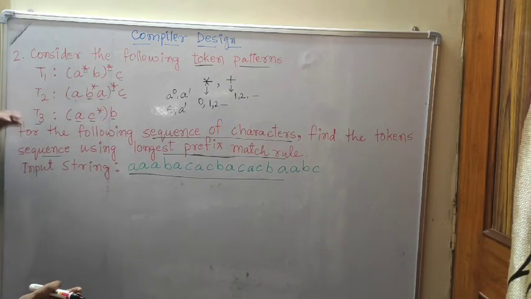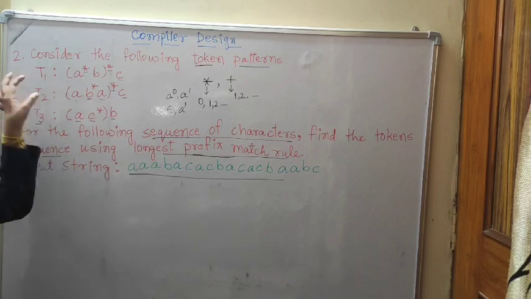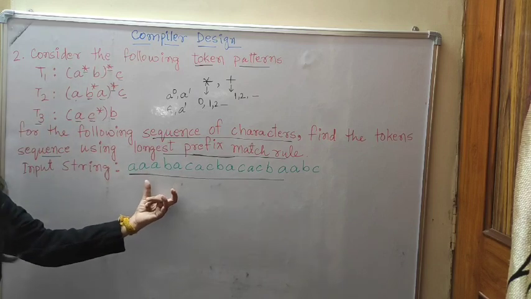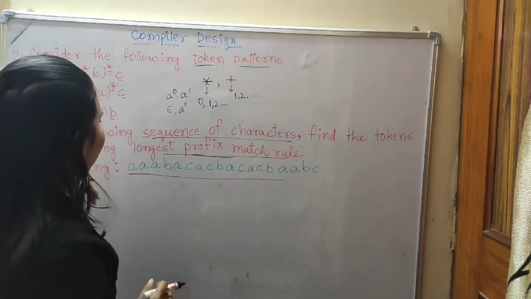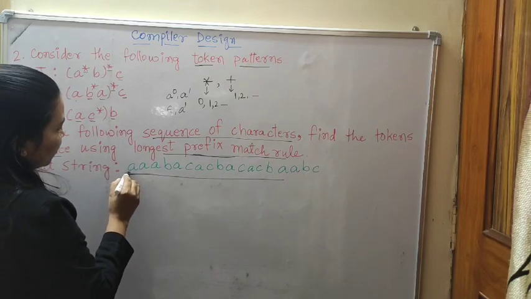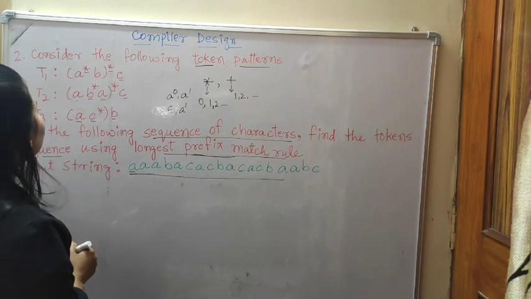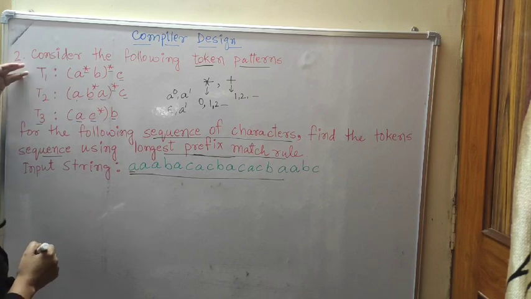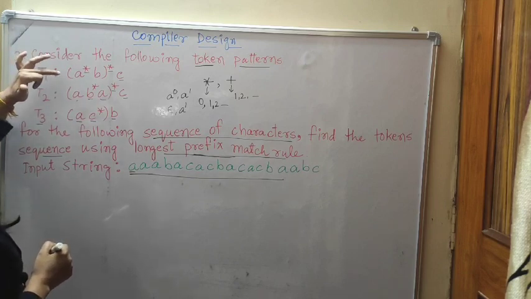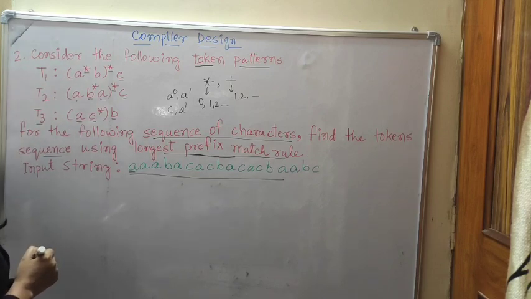From these token patterns, we will match the input. How will we match the input? First, what is given? A. The starting letter is A. Look, A starts in token pattern T1, T2 and T3 as well.